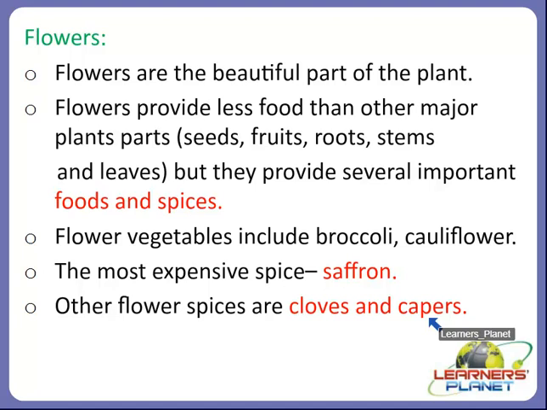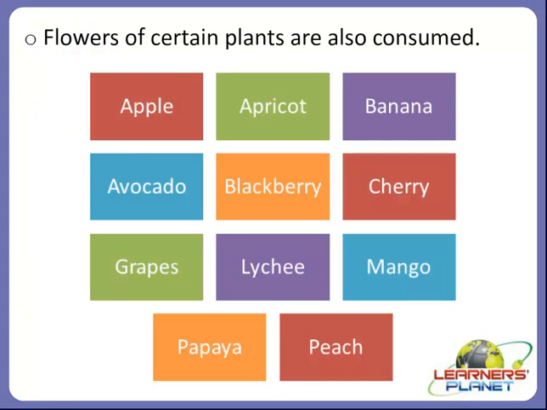It has not matured, but whenever it matures, it can form into another type of plant and be consumed as food, right? So there are some flowers of certain plants which are consumed by us, like apple, apricot, banana, avocado, blackberry, cherry, grapes, lychee, mango, papaya, peach.